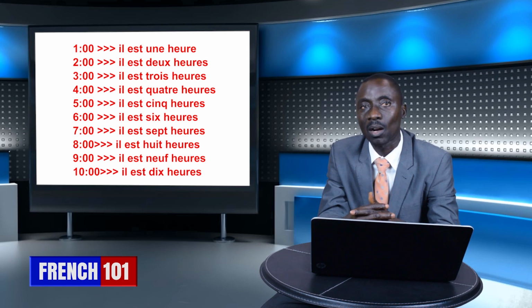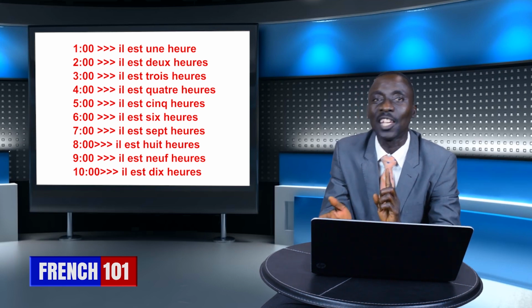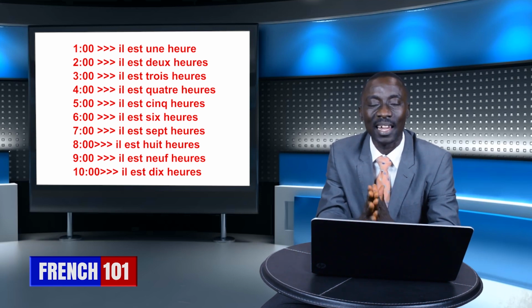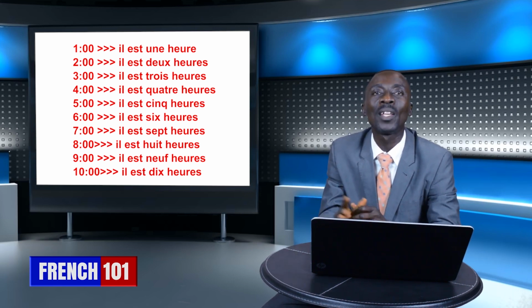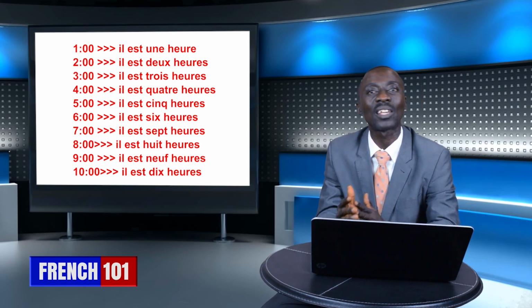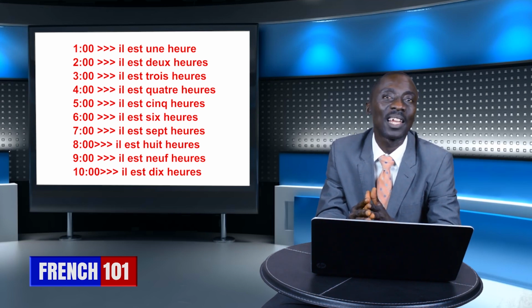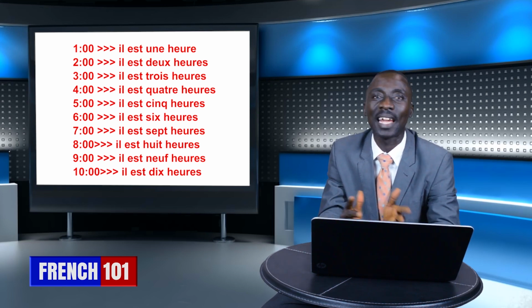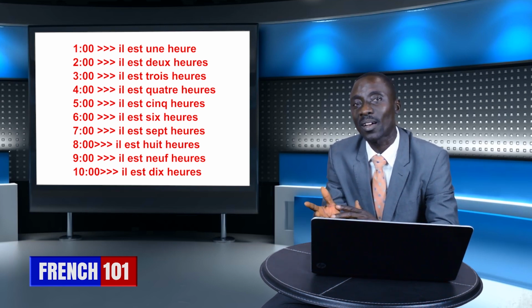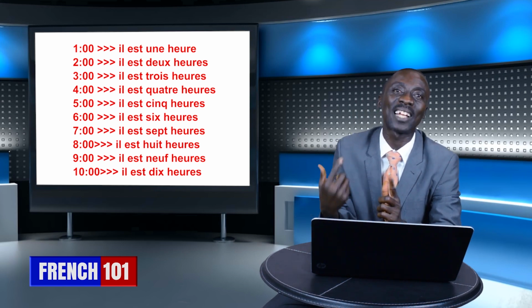If it is 3 o'clock, what do you say? Il est, you just remove the 2, you replace it with a 3, and you have what? Il est 3 heures. Then, if it is 4, what do you say? Il est 4 heures. What about 5? Il est 5 heures. What about 6? Il est 6 heures. 7, il est 7 heures. 8, il est 8 heures. 9, il est 9 heures. 10, il est 10 heures. So on and so forth.